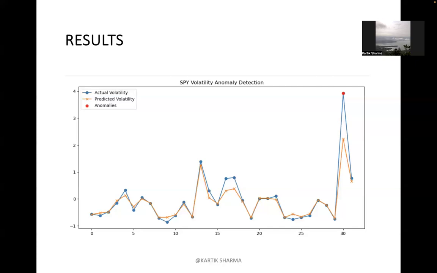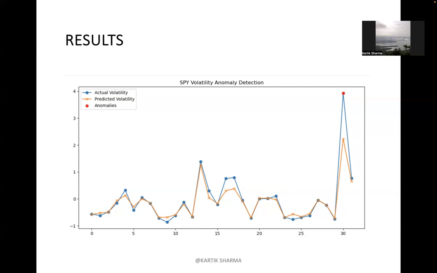Now talking about the anomaly detection. This represents the true volatility values observed for the SPY over a time period of 30 days, and this represents the volatility predicted by the model. The predicted volatility generally tracks the actual value closely, showing a similar trend.